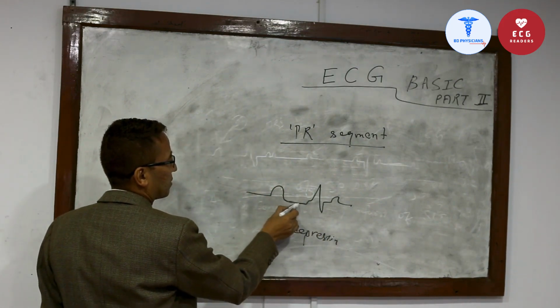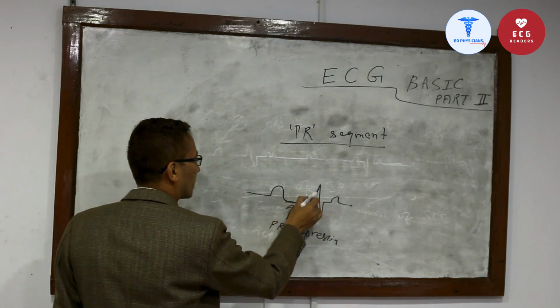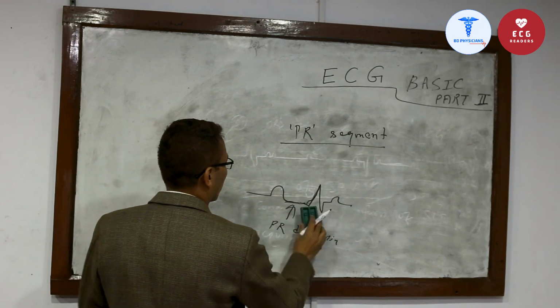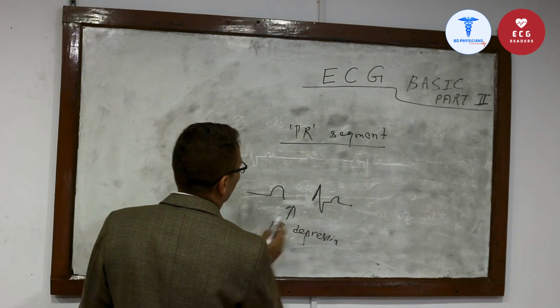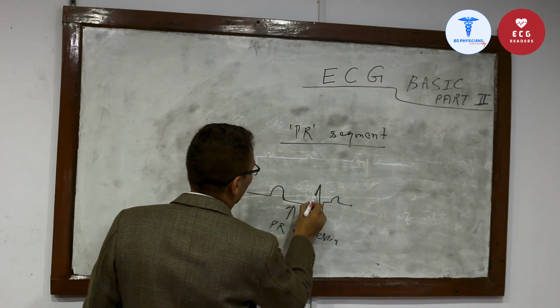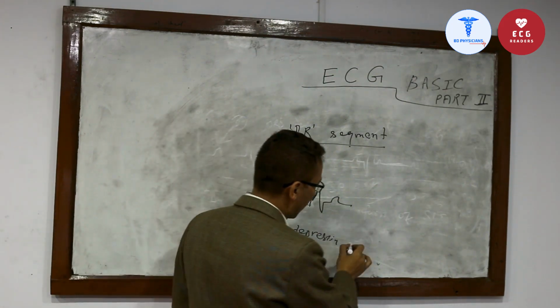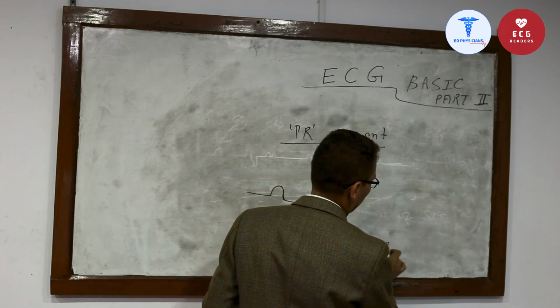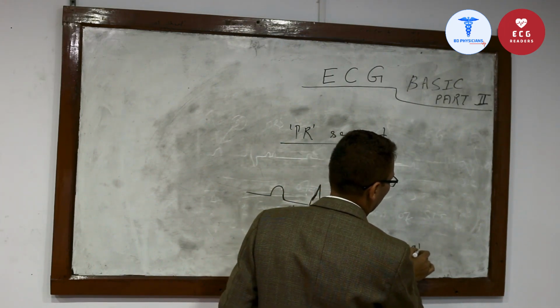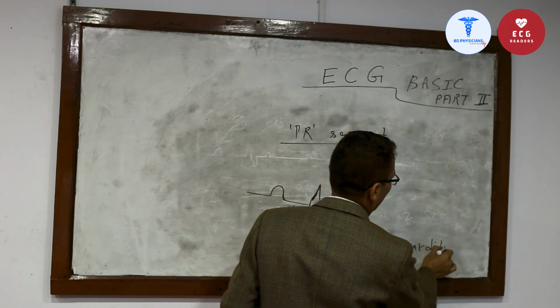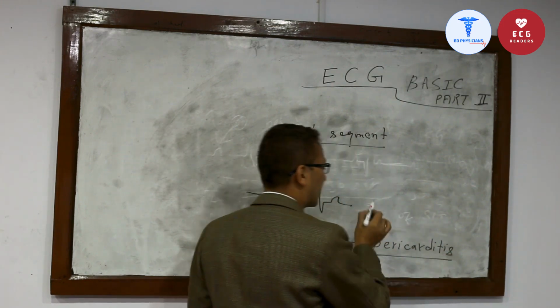Here this PR segment is depressed. PR segment depression occurs in only one disease, that is pericarditis.